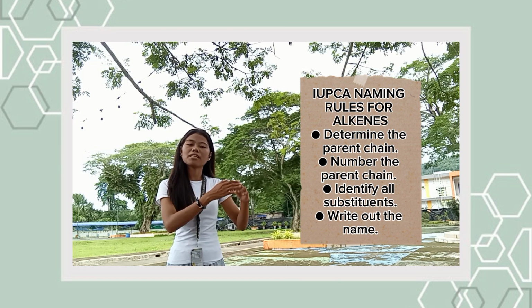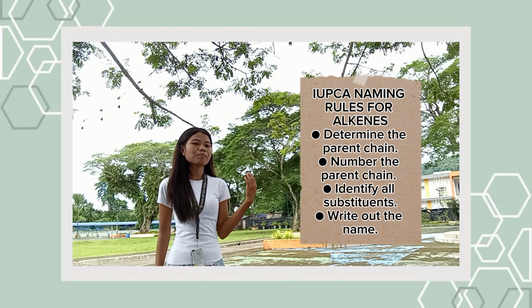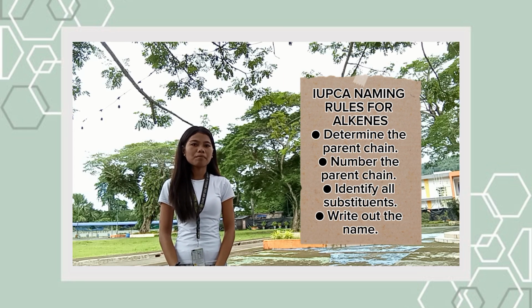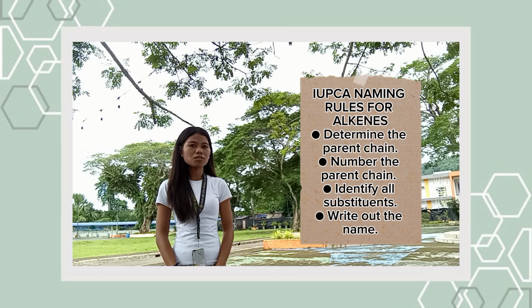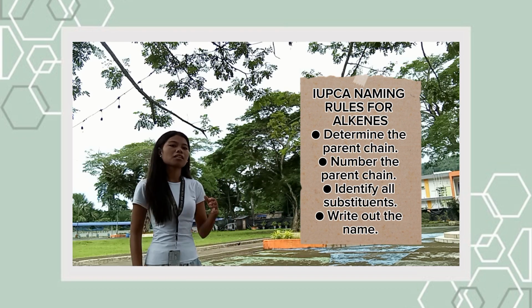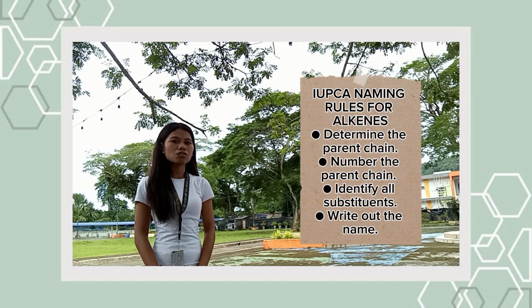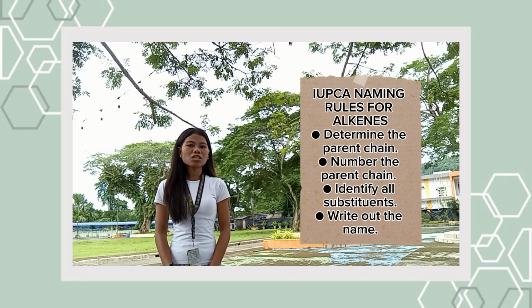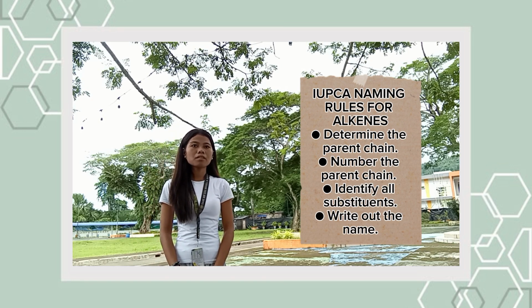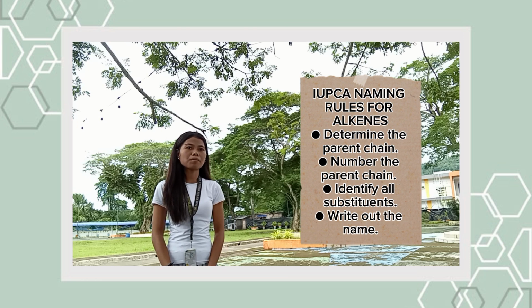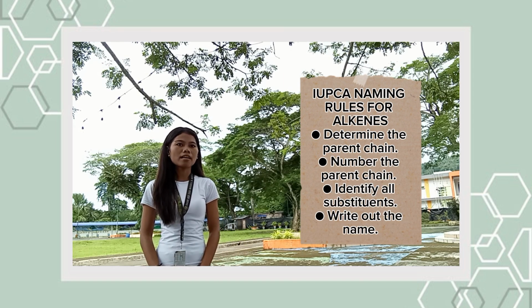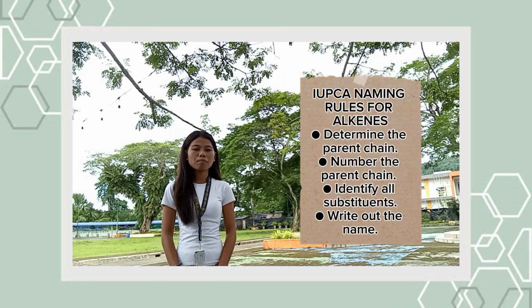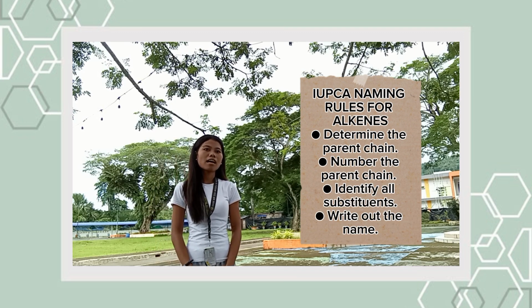IUPAC naming rules for alkenes. Number 1, determine the parent chain. Naming hydrocarbons starts with identifying the molecule's longest continuous chain of carbon, or parent chain. Number 2, number the parent chain and determine which carbon atoms the functional group is on. Start the numbering on the side that gives the functional group the lowest number. The location of the double bond is indicated using the number of the first alkene carbon.